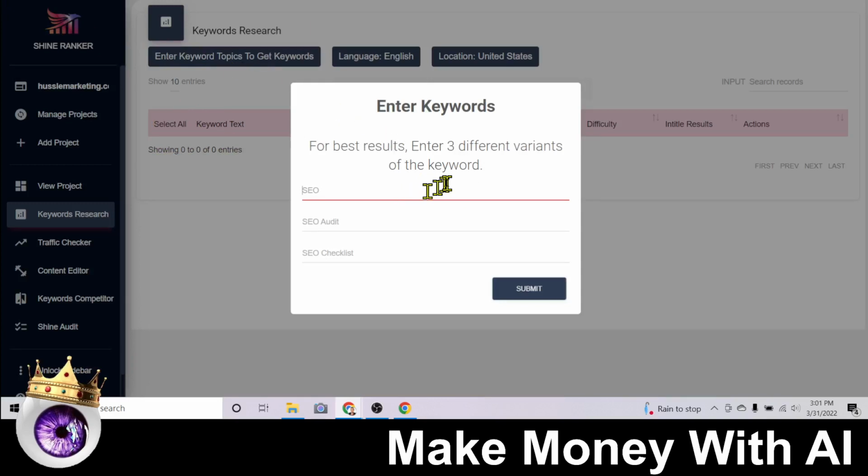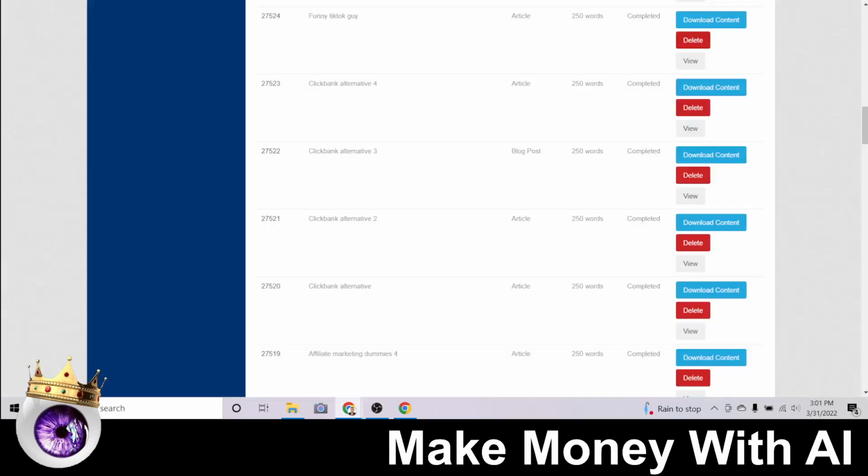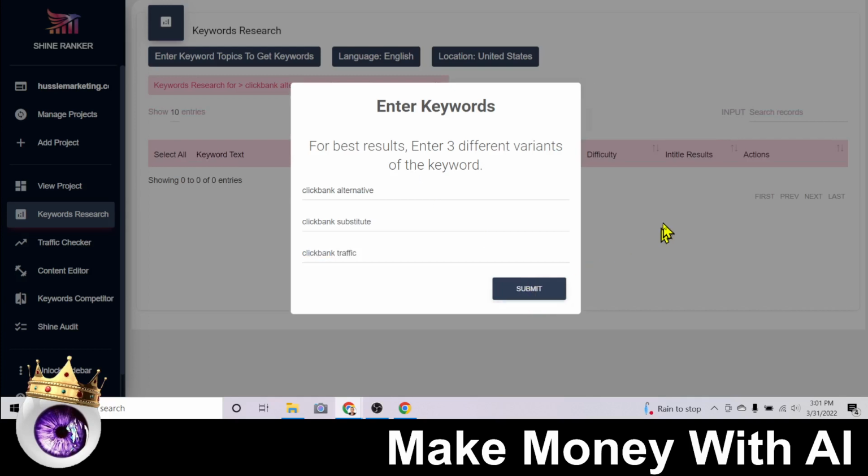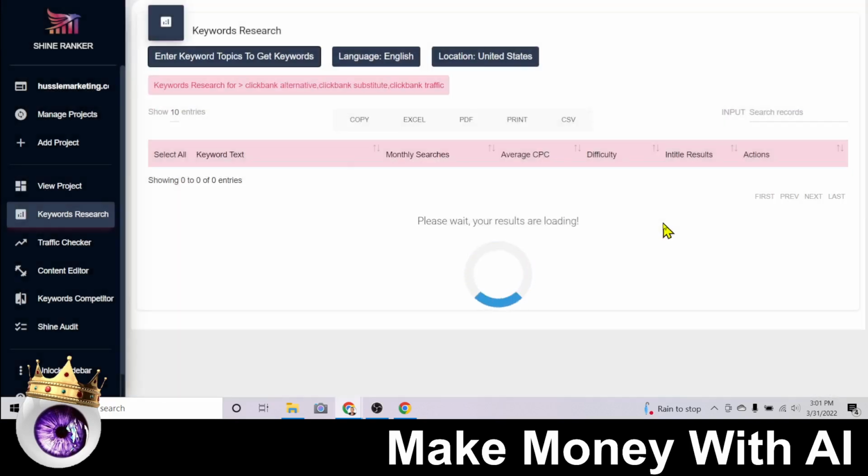So the first thing we're going to need to do is find keywords that we can get traffic for with this offer, and I'll show you exactly how this works. So here I found one already, ClickBank Alternative, and I'll show you why. If we put this in here, ClickBank Alternative, let's put some extra ones in there, ClickBank Substitute, and ClickBank Traffic.